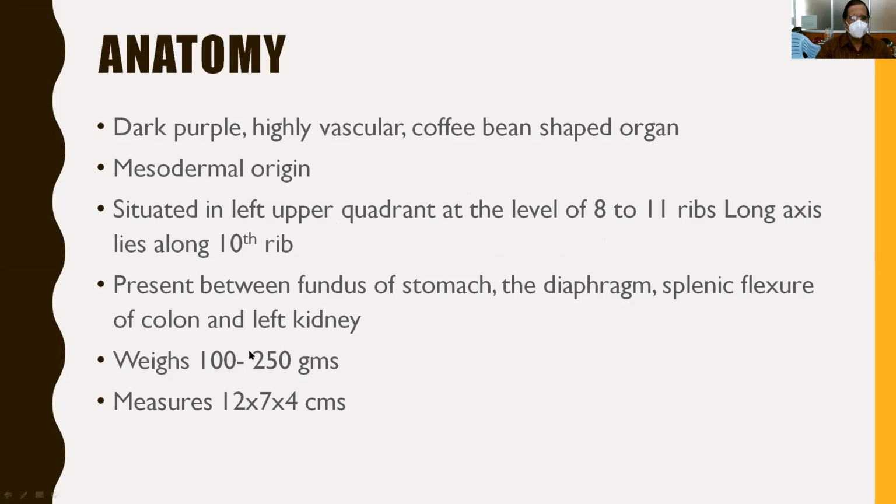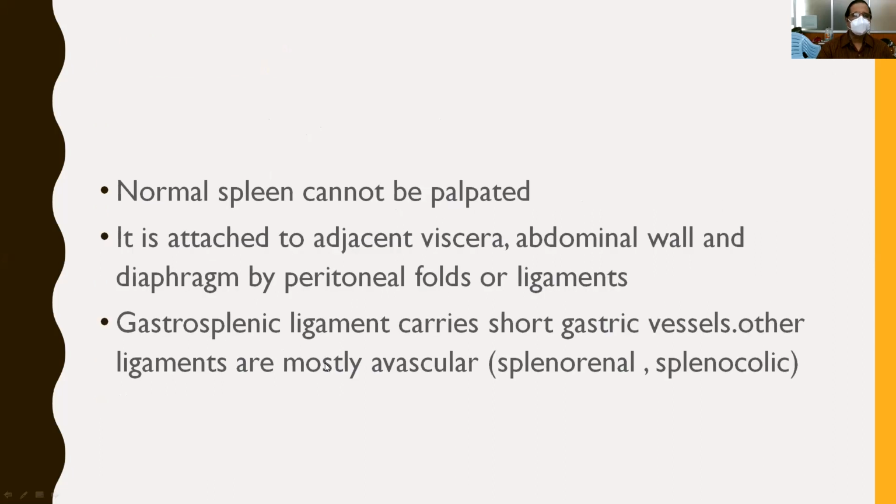So the weight of the spleen varies from 100 to 250 grams, and it measures about 12 into 7 into 4 centimeter size. And a normal spleen cannot be palpated. How to palpate this spleen and how much it has to be enlarged for a palpable spleen, I will tell in the next class.